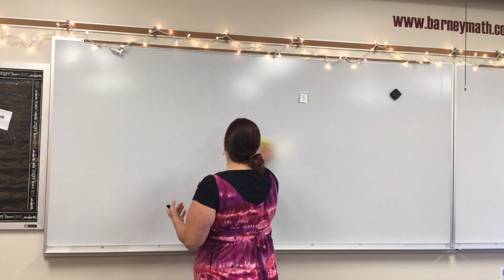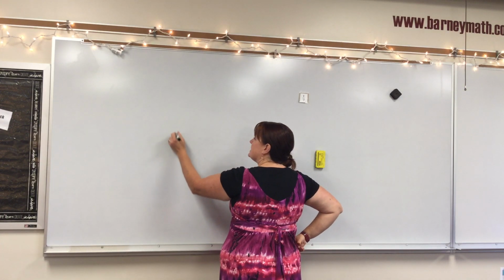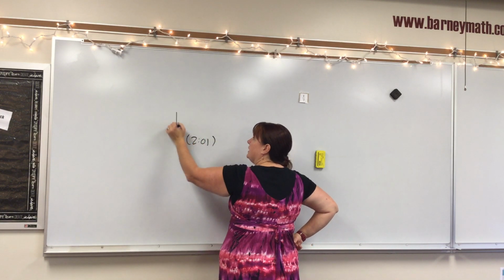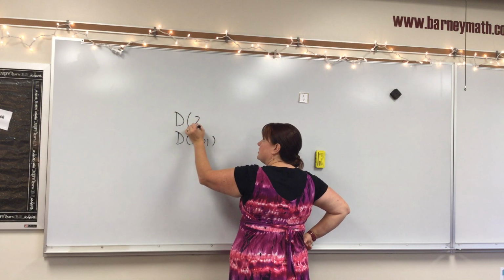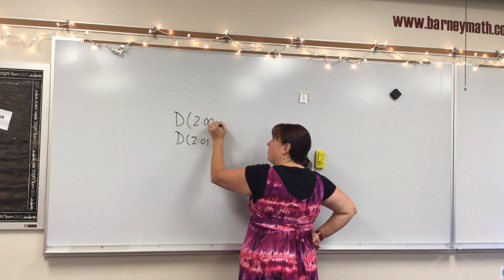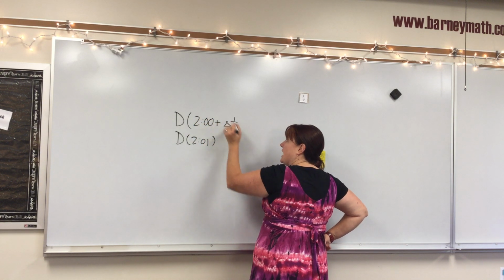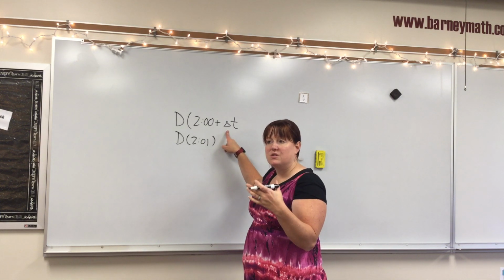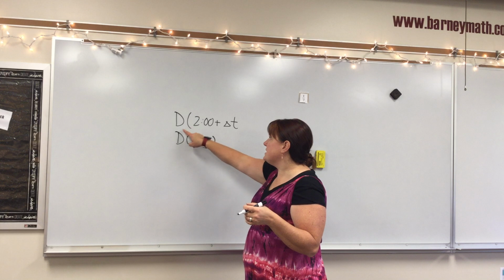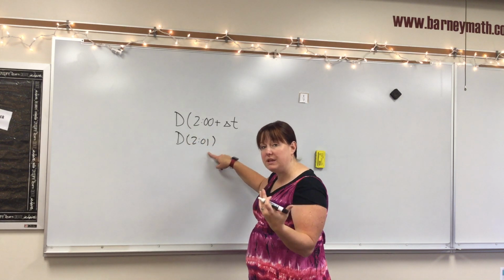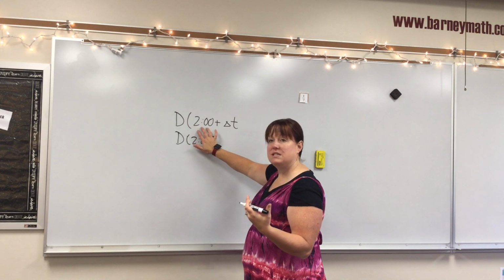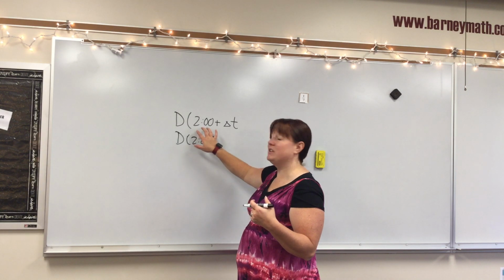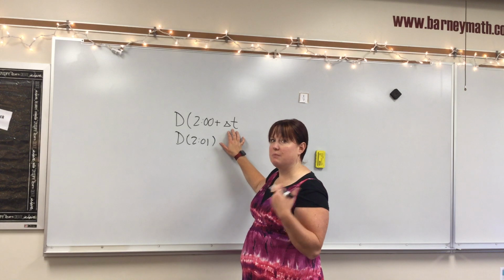Okay, so think about my distance at 2:01 is really my distance at 2 o'clock plus my change in time. Remember, this little triangle means change, or we call it delta. So this is delta t. So 2:01 is really 2 o'clock plus whatever the time changed, right?